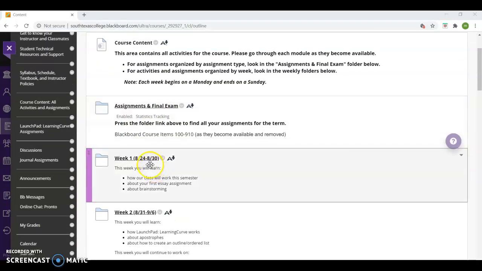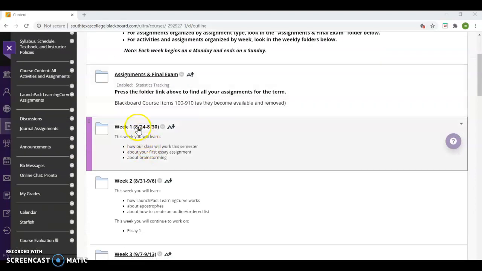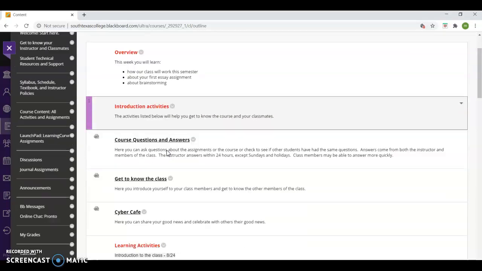So now I'm going to show you the weeks, right? So we're on course content. Here on week 1, this is really important. It tells you what we're going to learn, right? And I clicked on it. Sometimes Blackboard is a bit slow. I think probably because people are logging in, and that's a good thing, right? And not just us, but various people.